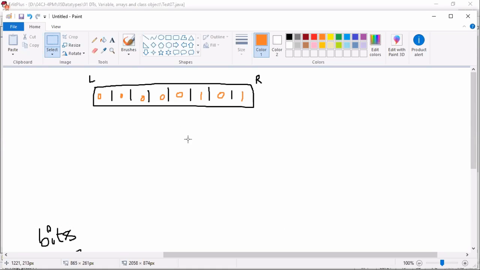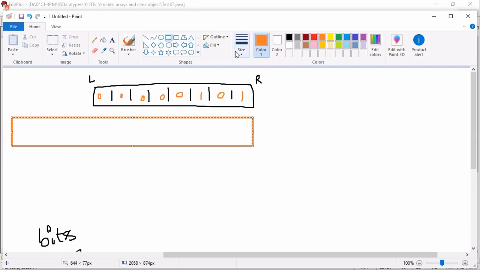Then tell me, if you create a short type variable, how many bytes will be created? 2 bytes are created, right? Then now the 2 bytes will be changed like this. And next, the byte numbering starts from where now? 0, right? If you take 0, 1. If you take 1, 1, 2. Your wish. Anything you can consider, not a big deal.